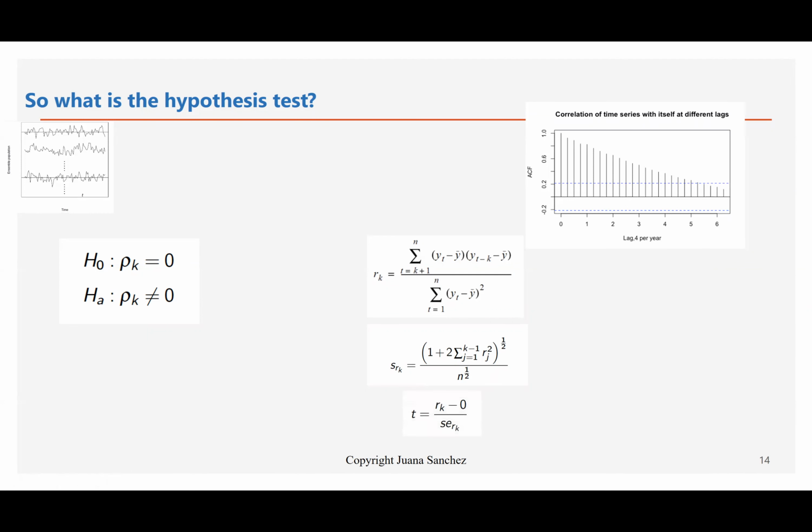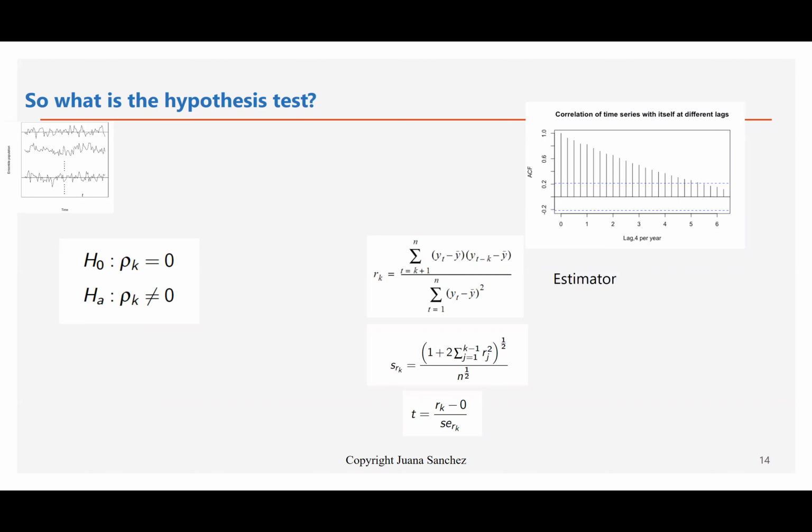And then we have a test statistic, and it happens to be a t-test statistic if we assume that the stochastic process generating the data has normal random terms. And so the t-statistic will be r sub k minus the null, usually the summary statistic minus the null, divided by the standard error of the statistic. That's a typical t-test, right?